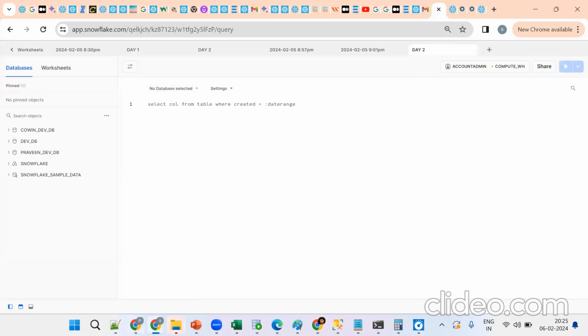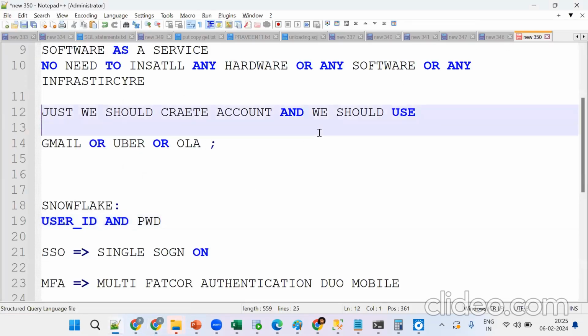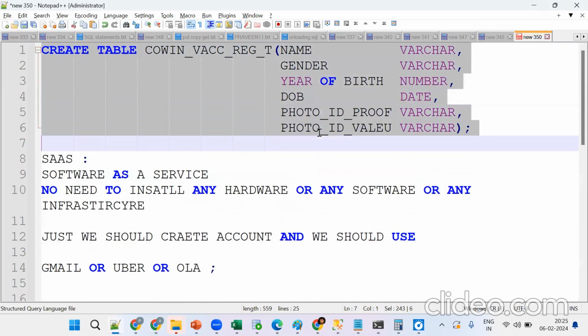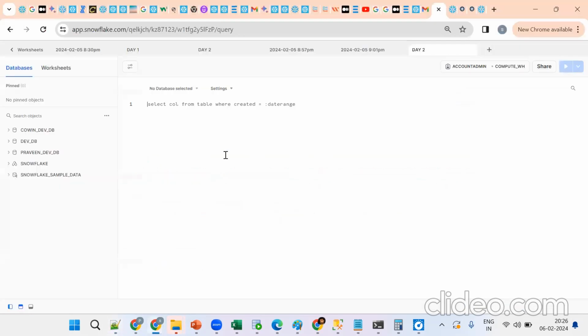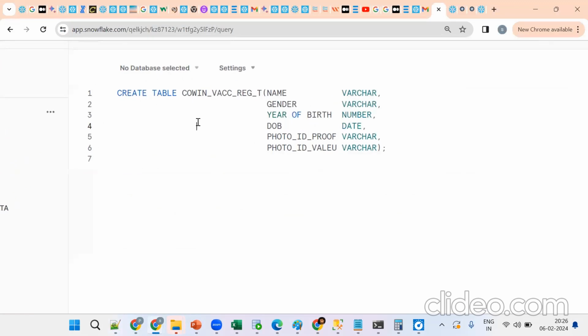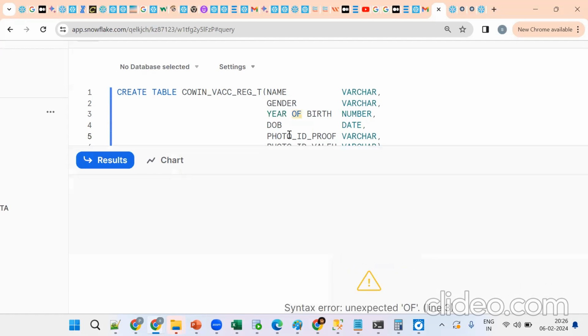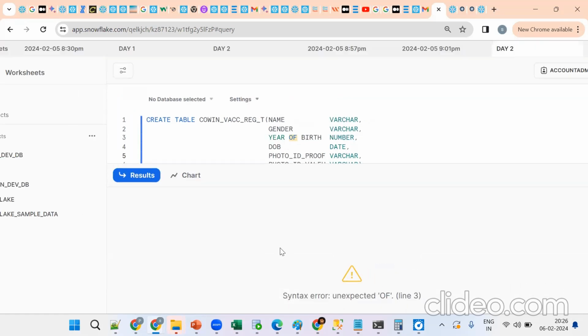Now tell me what happened. Copy the same thing and try to create. Did it work or not? Anyone tell me? No. Why? We need to create a database. Before that, see, there is something: forget the year of birth underscore. It's a compilation issue. It won't work, it's a syntax error, a compilation error.